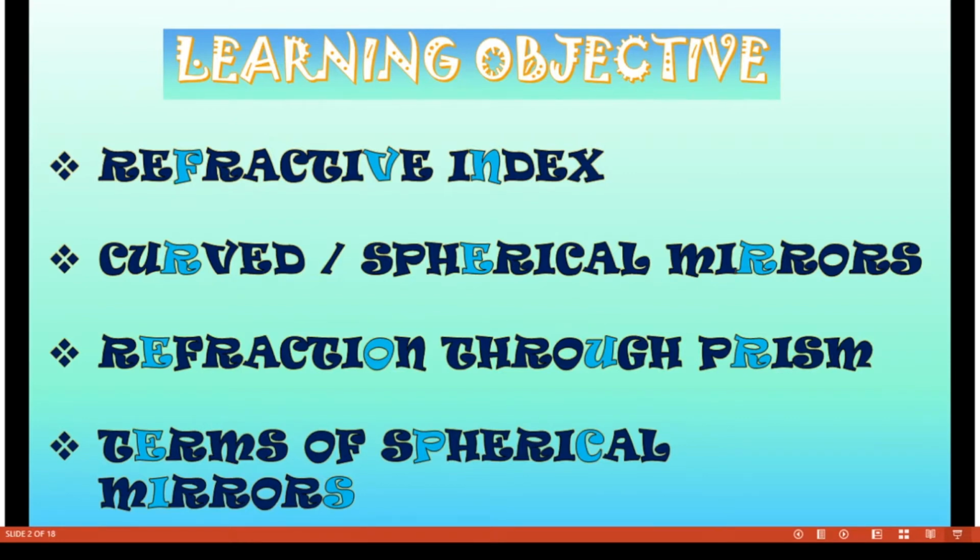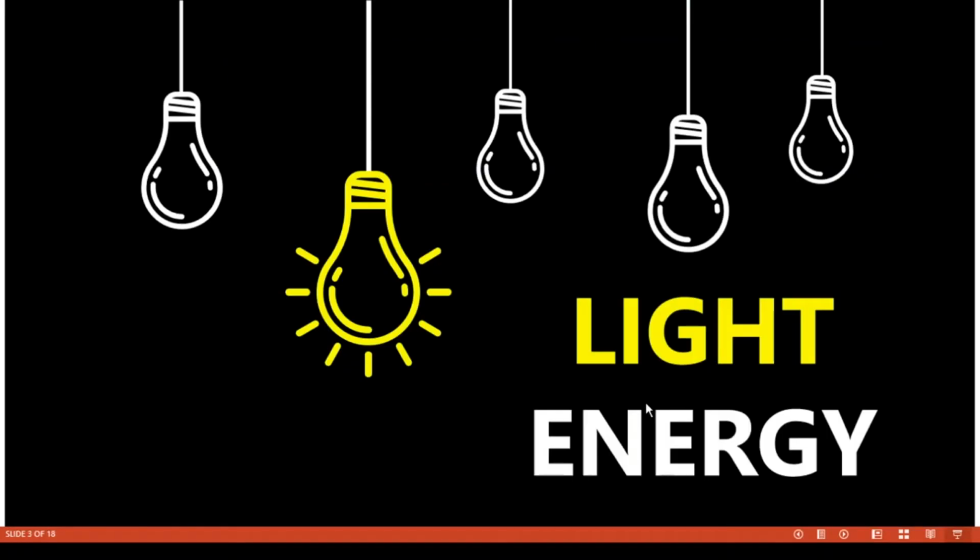So, what do you mean by refractive index? Then we will learn about curved or spherical mirrors. Another name for curved mirrors is spherical mirror. Next, we will learn about refraction through a prism. And finally, we are going to discuss the terms of spherical mirrors. Light energy.